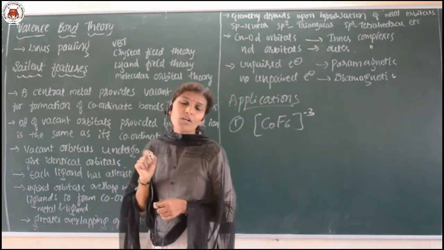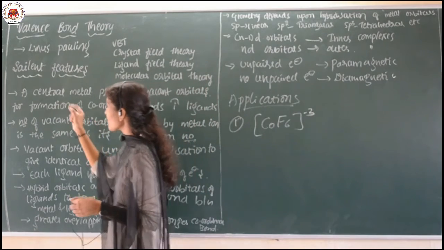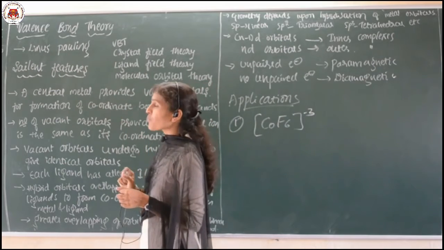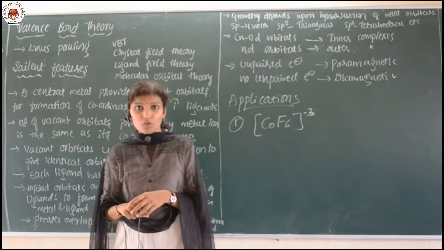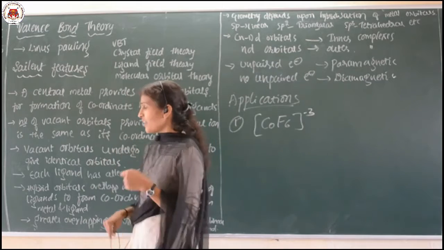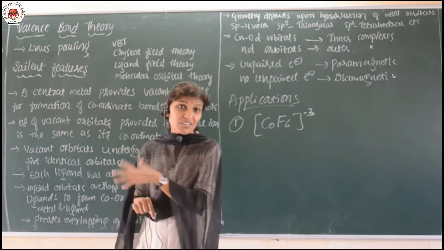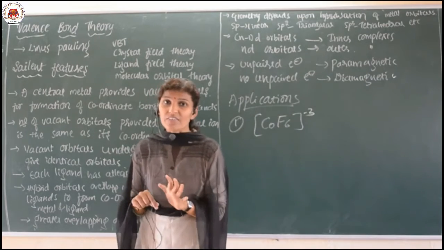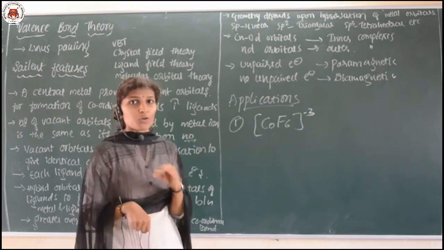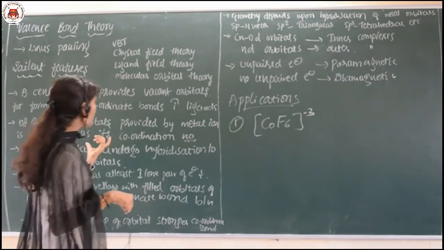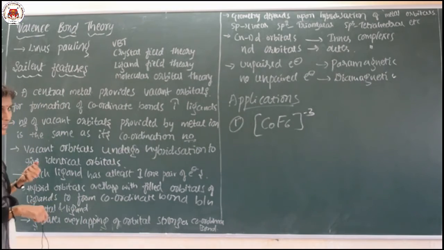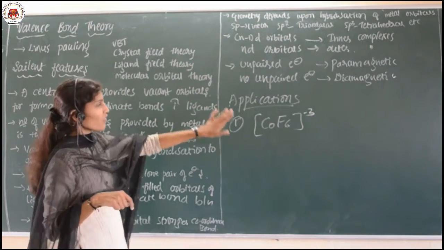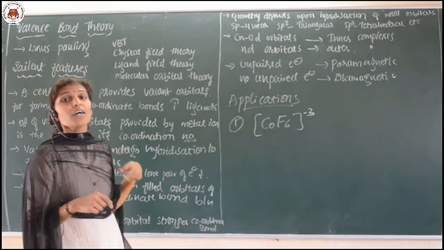This valence bond theory was proposed by the scientist Linus Pauling, and he gave certain postulates. These features are not there in your NCERT. For understanding the concept better, I have listed out the postulates or features here. I will go through explaining them, and we will apply these features when I explain with an example.